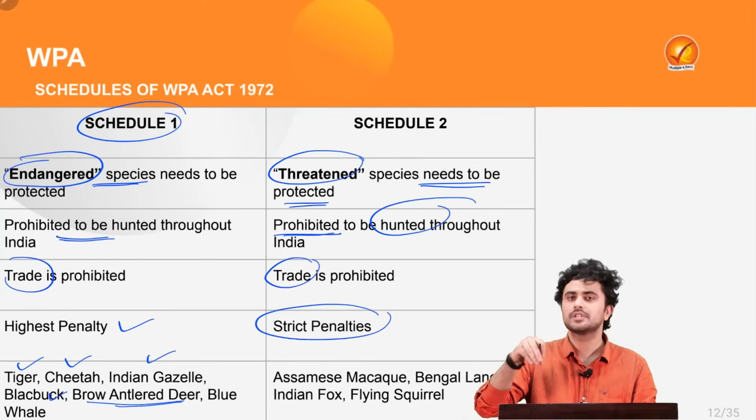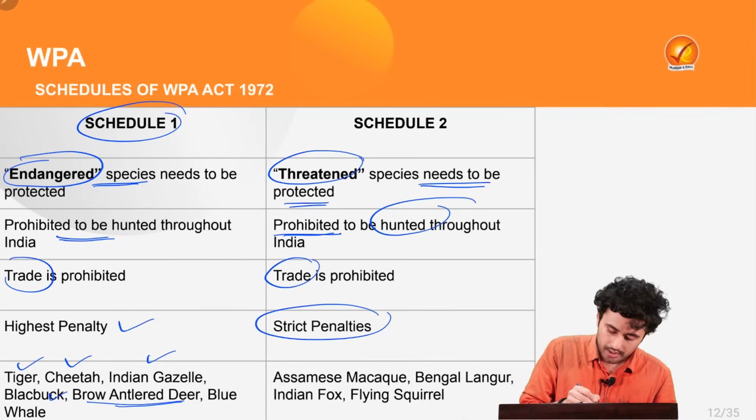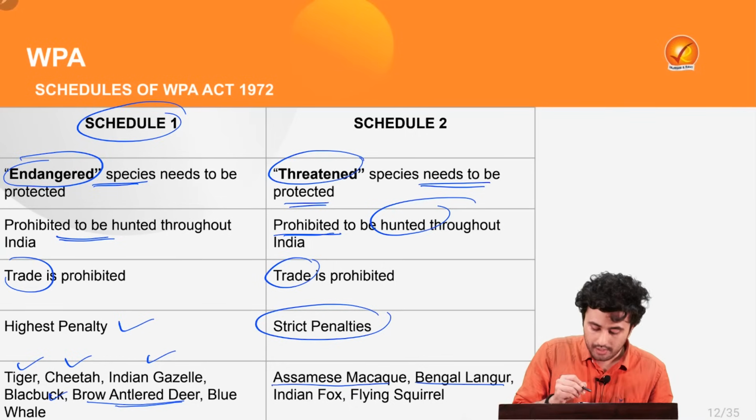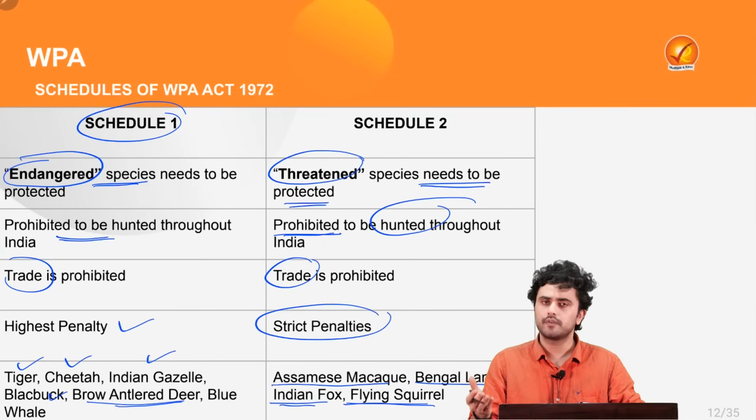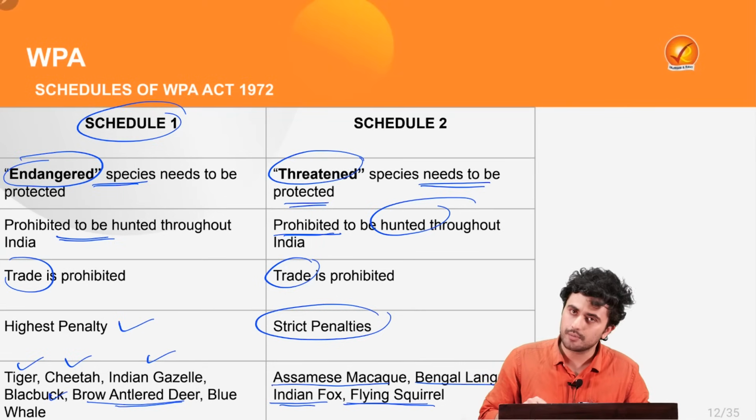Now, the animals which are kept in Schedule 2 are Assamese macaque, Bengal langur, Indian fox and the flying squirrel which is found in the Namdapha National Park of Arunachal Pradesh.